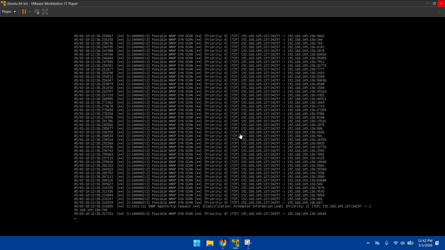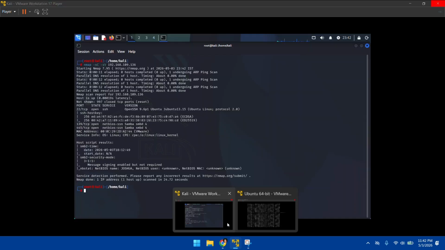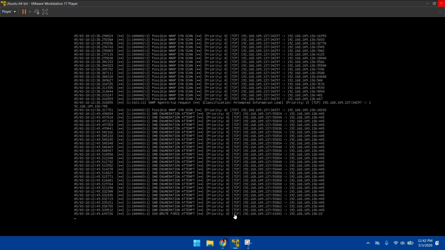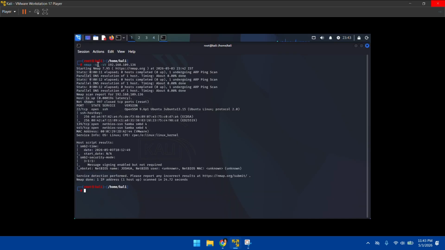I'm pinging, and you can see that there are a lot of possible nmap scans, and it's using SMB to enumerate. Even an SSH alert, which is again a false positive. It's trying to attempt SMB enumeration, which is one of the scripts. We have used -sC, which is going to use all the default scripts.